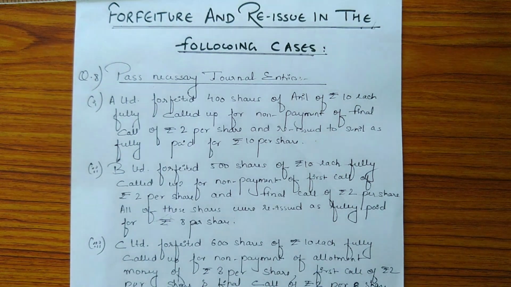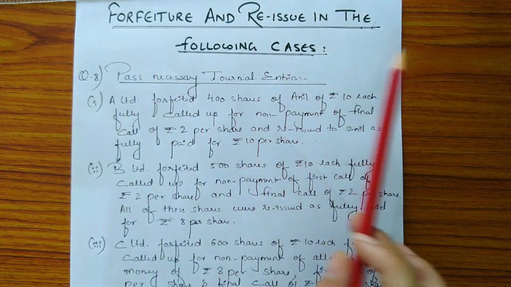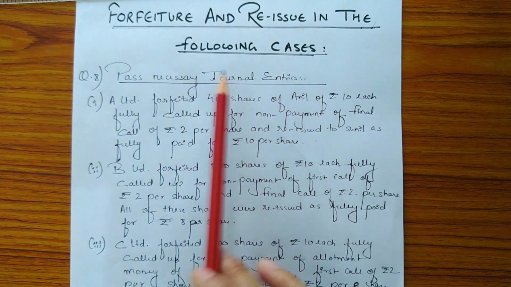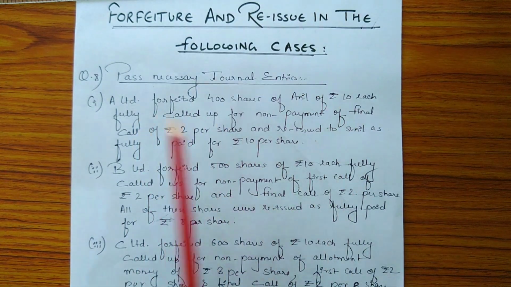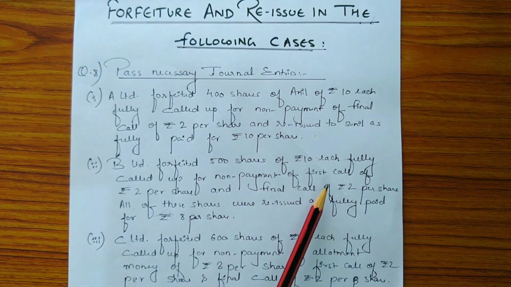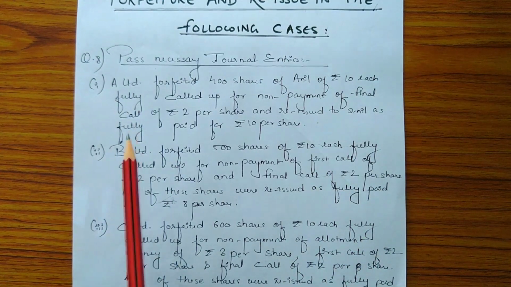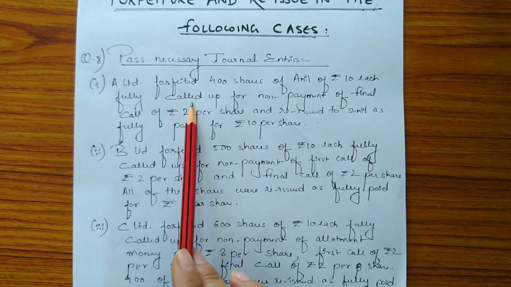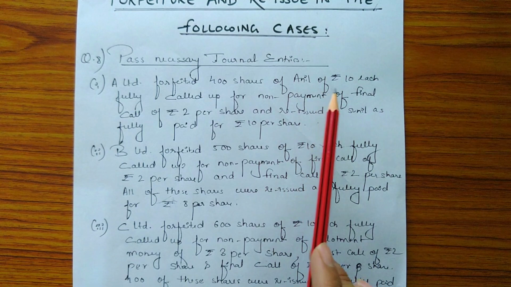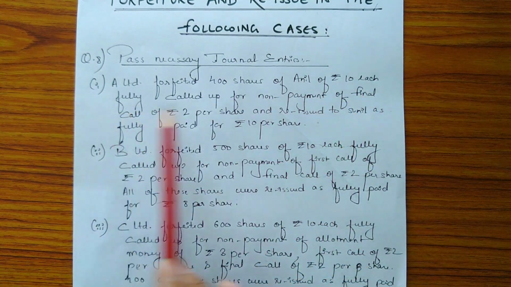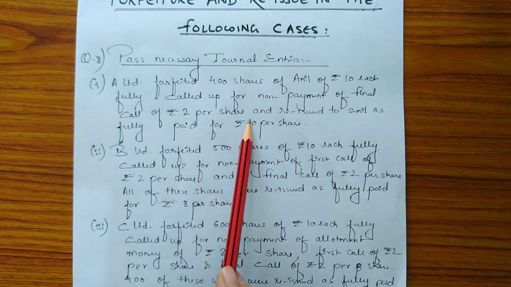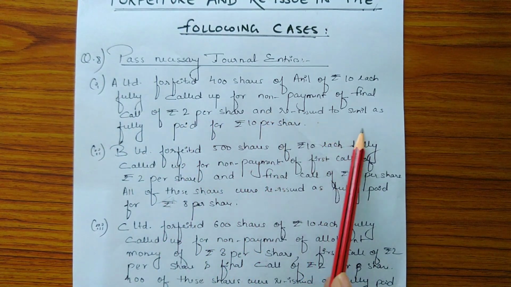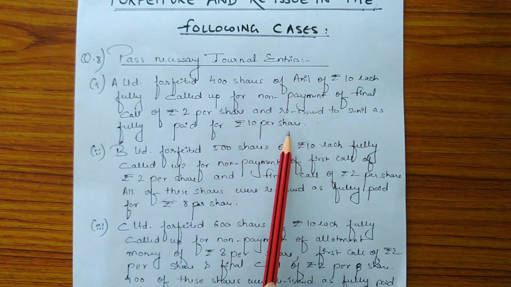Hello everyone. In this session, we'll discuss some questions based on forfeiture and reissue in the following cases. So there are different cases which are based on forfeiture and reissue of shares. These cases are, first is A Limited forfeited 400 shares of Anil of rupees 10 each fully called up for non-payment of final call of rupees 2 per share and reissued to Sunil as fully paid for rupees 10 per